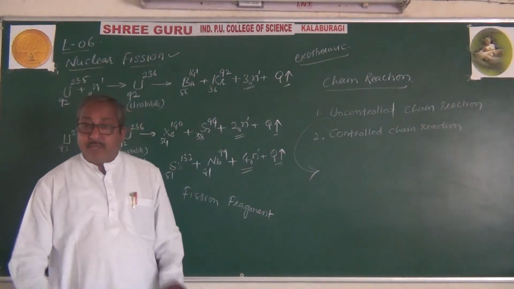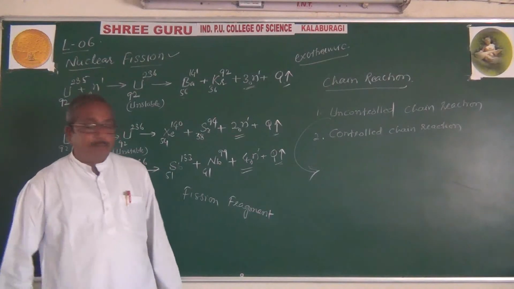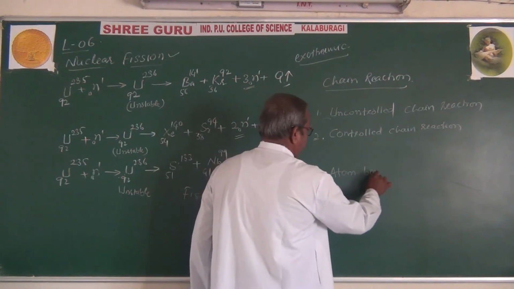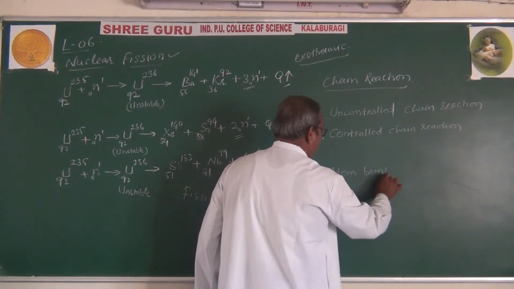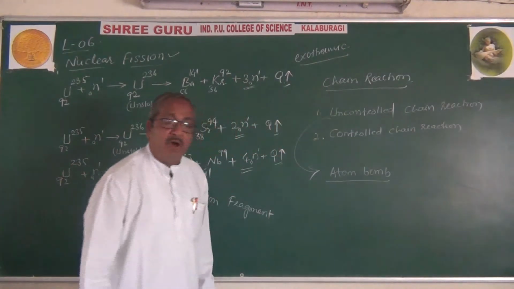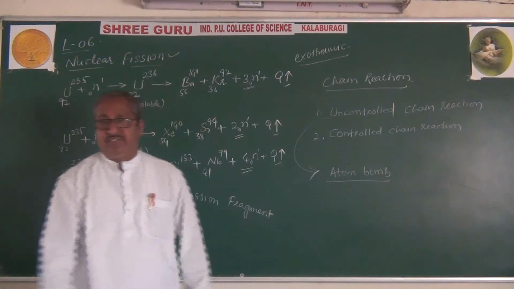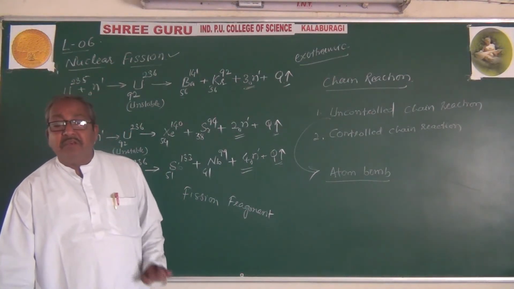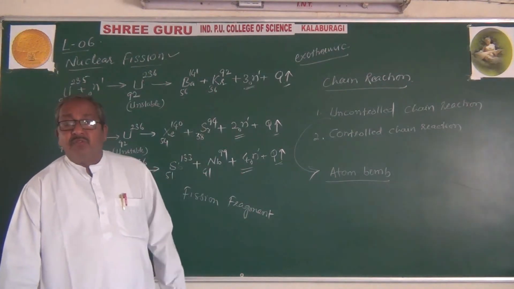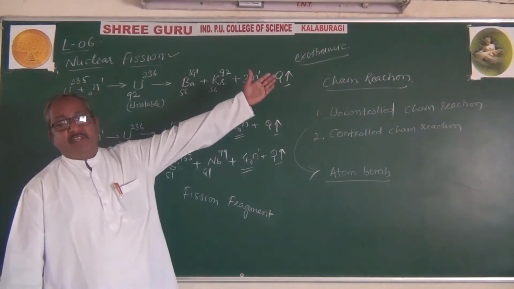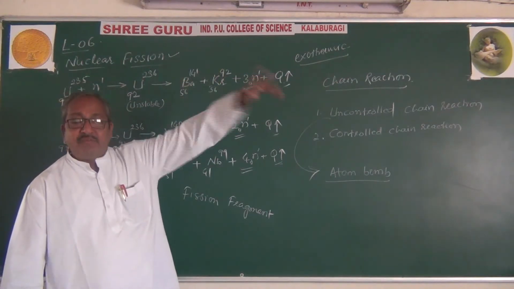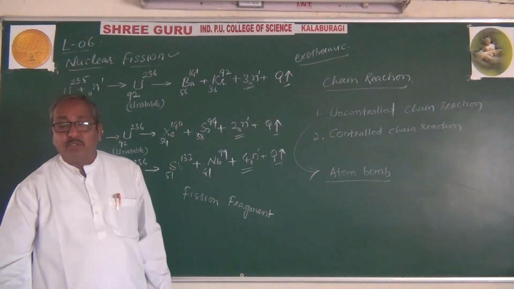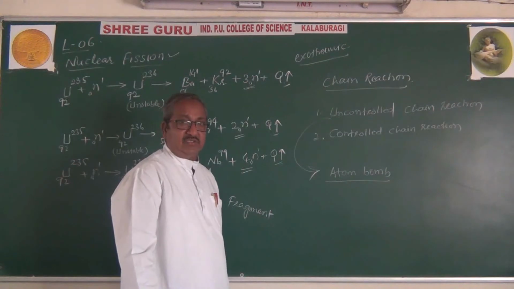Where does an uncontrolled chain reaction happen? There is a nuclear weapon which we call the atom bomb. That means the atom bomb works on the principle of uncontrolled chain reaction. Nuclear bomb or atom bomb works on the principle of uncontrolled chain reaction, because here the number of neutrons multiplies during every reaction. Such a reaction is an uncontrolled chain reaction.